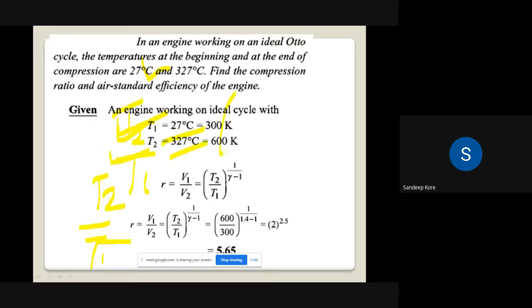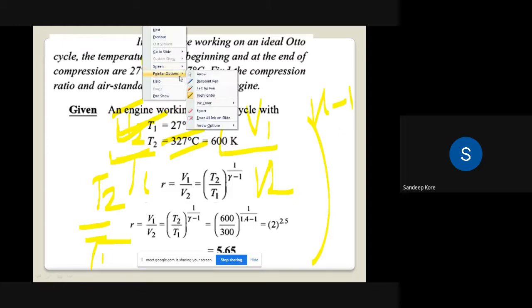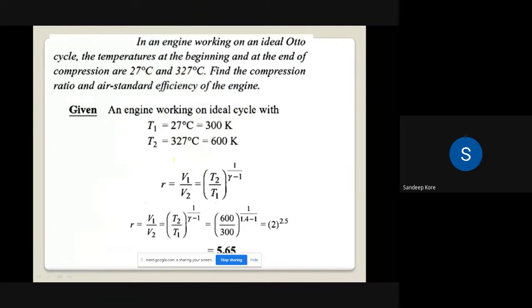V1 by V2. If the state point changes, V1 by V2 and the power is gamma minus 1. So we can write T2 by T1 is equal to V1 by V2 raised to gamma minus 1. Here V1 by V2 is the compression ratio: larger volume divided by smaller volume is equal to T2 by T1 raised to 1 upon gamma minus 1.